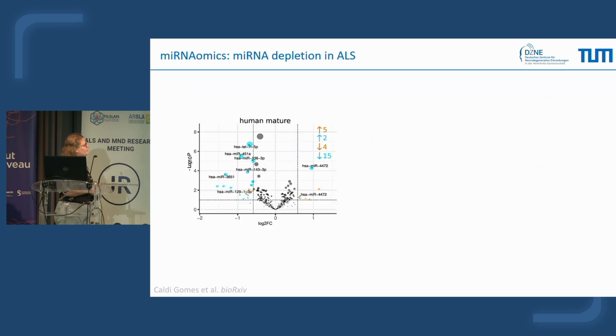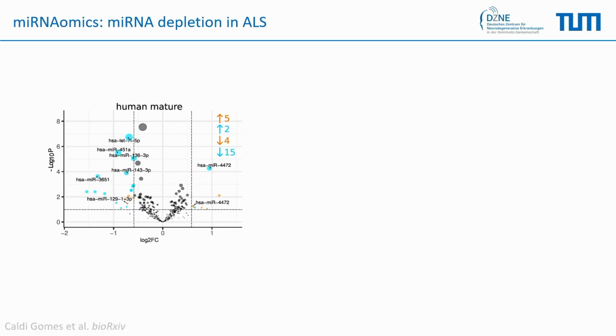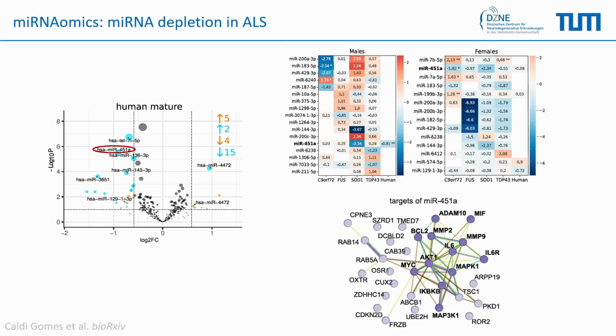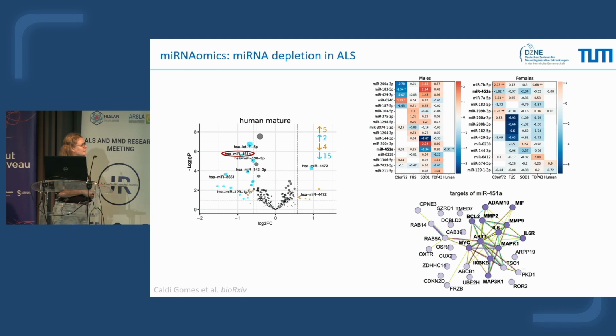So then we also analyzed the microRNA-omics in our human samples. And again, what you can see in blue in male is that we have a bit higher dysregulation compared to female in orange. Then we looked at the top 5 microRNAs that are dysregulated in our sample, and we focused on this one, microRNA 451A, because we were able to detect it across all our mouse models and also the human samples, for male and female. You see it here in big. What was interesting is that it was mainly downregulated here in female, and we wondered, okay, what are its targets? Why are they all down in female?